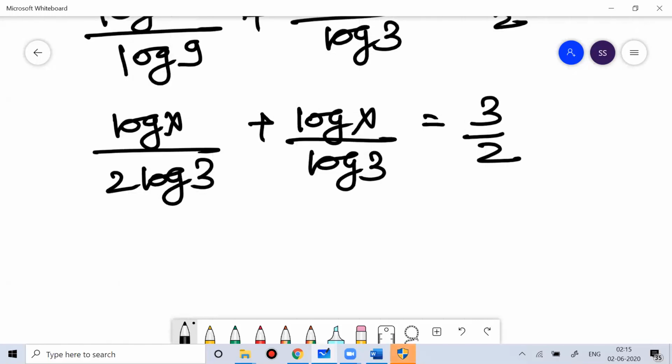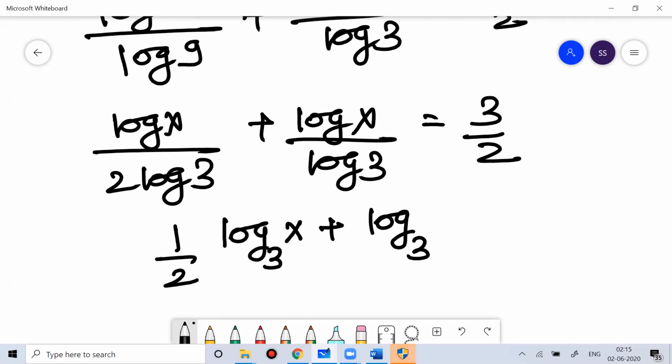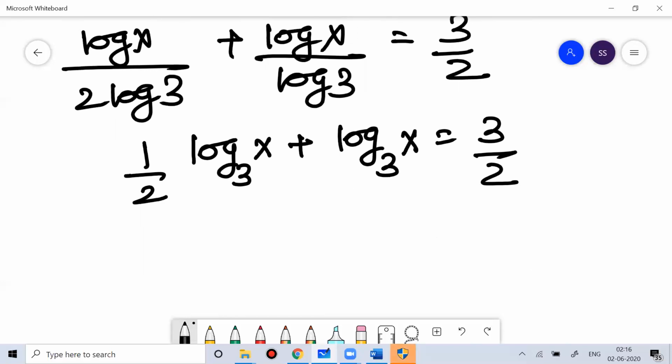Okay, so if you notice, this is common only, so I can write this number as 1 by 2. So this is log base 3x, log base 3x is equal to 3 by 2. Clear, no? So if you think of this as a, this is nothing but a plus a by 2.